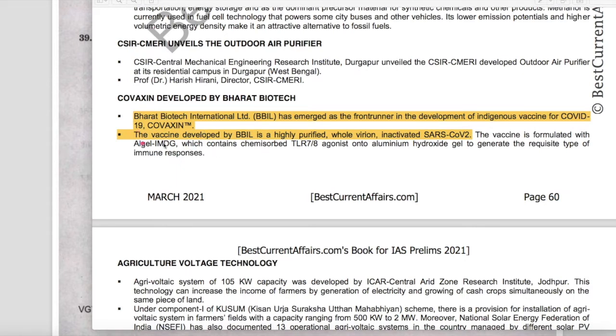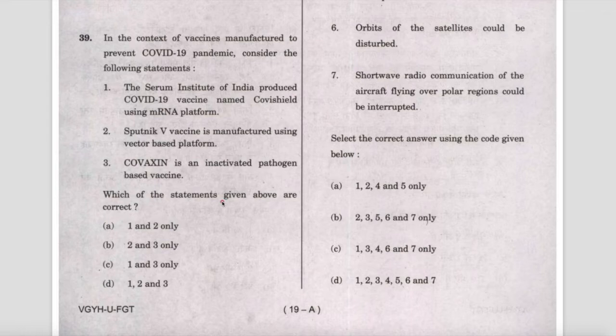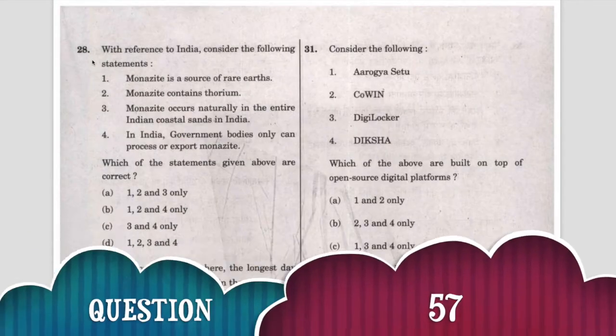Here it is mentioned that the vaccine developed by BBIL is a highly purified whole variant inactivated SARS-CoV-2. Therefore, statement 3 is also correct, 2 is also correct, 1 is wrong. Therefore, B is the answer and the question is solved. Next question.